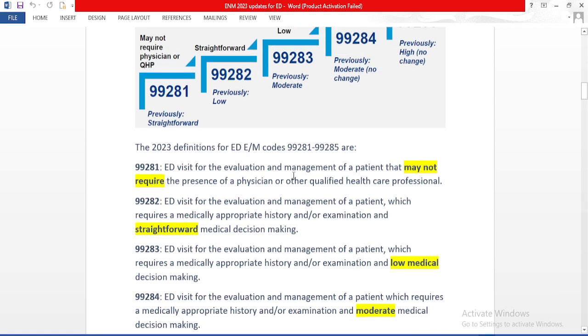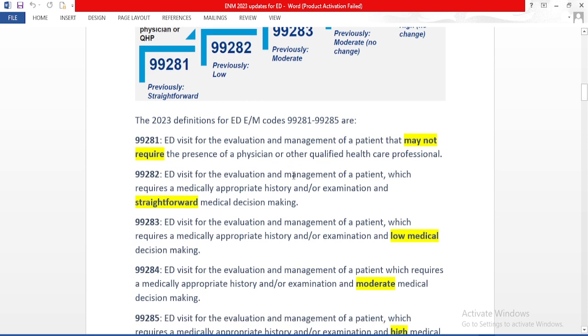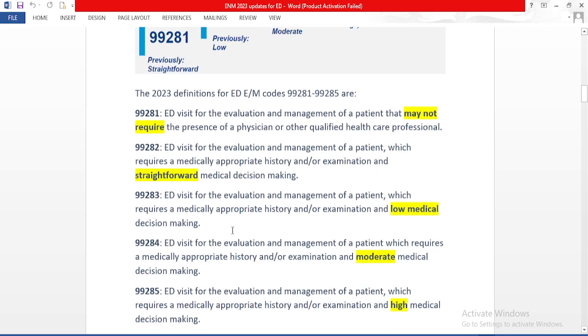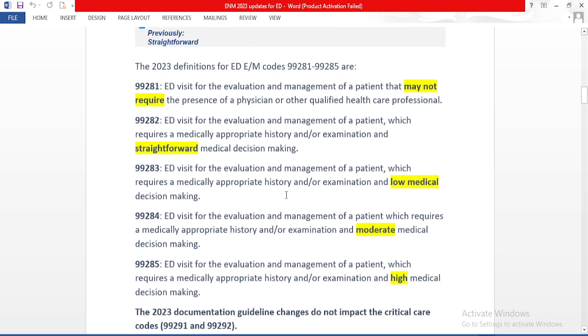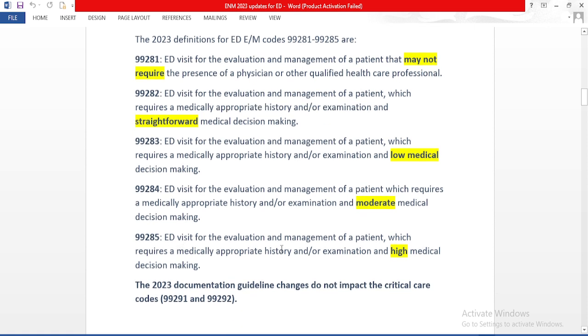In previous years 99282 had low medical decision making, but in 2023 it is converted to straightforward medical decision making. 99283 has low medical decision making. For 99284 and 99285, there is no change in the medical decision making. 99284 has moderate medical decision making, and 99285 has high medical decision making. So 99284 and 99285 are common in 2021 as well as in 2023.